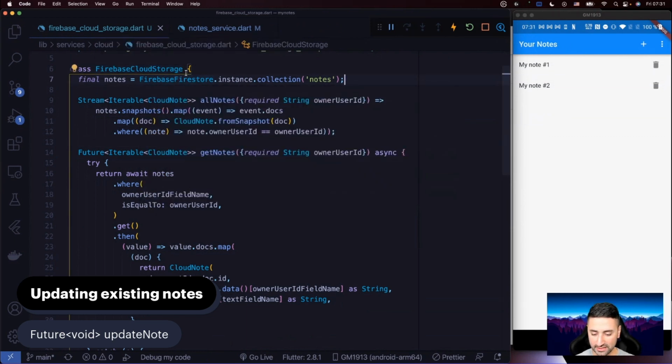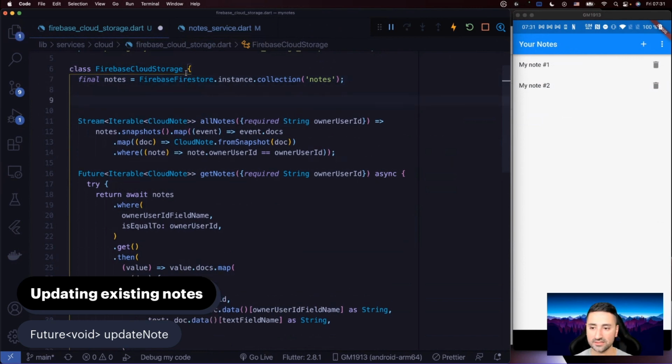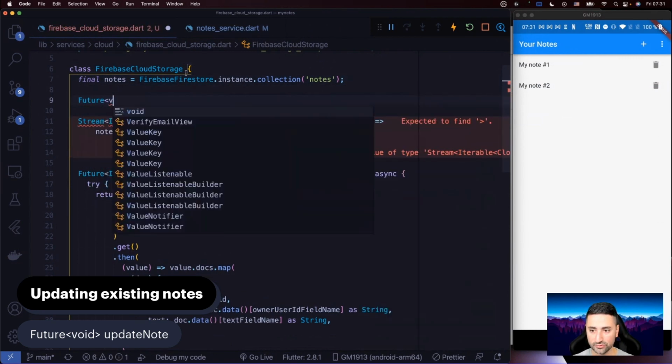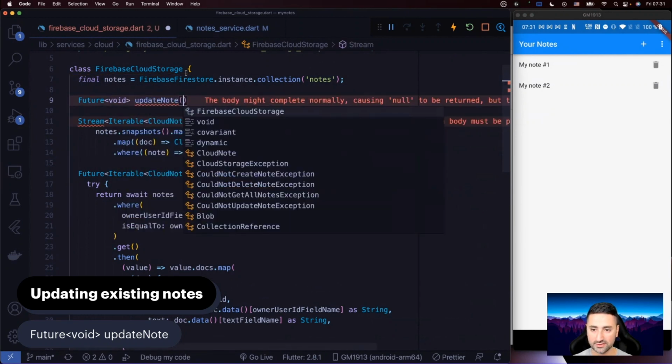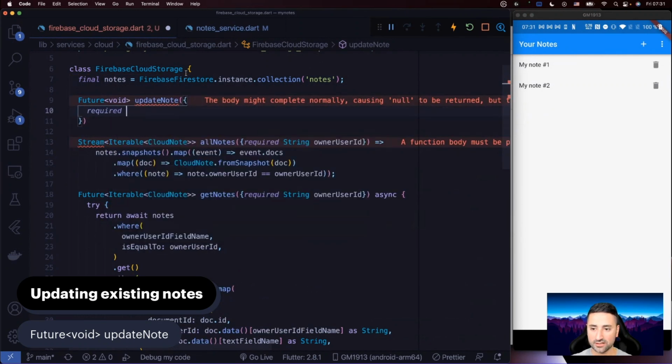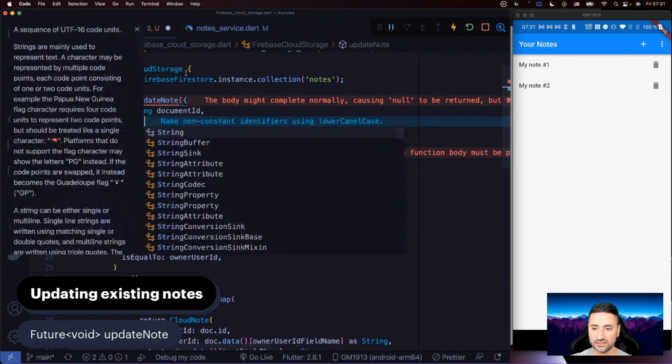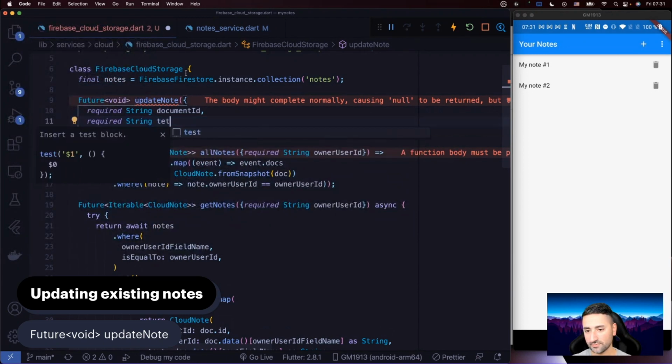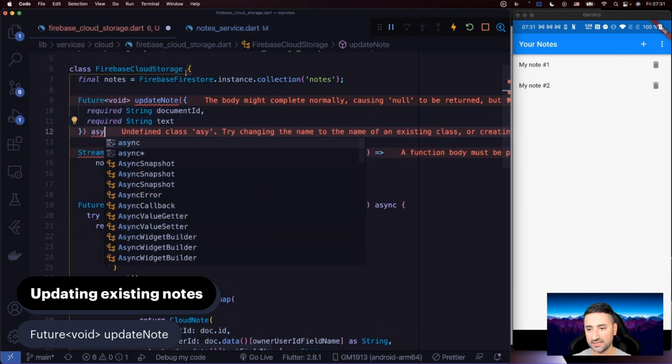So the function is going to be update note, and it's going to take two parameters, document ID and a text. Let's just say it's going to be a future of void, and we're going to call it update note. Two parameters in here which are required: required string document ID, and then required string text. And let's make this an async function.